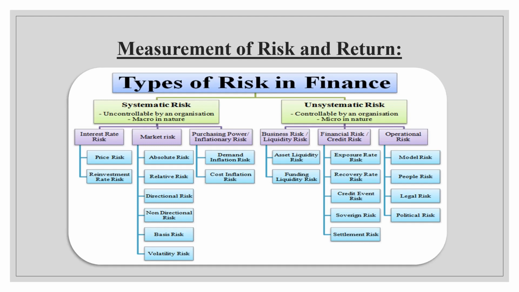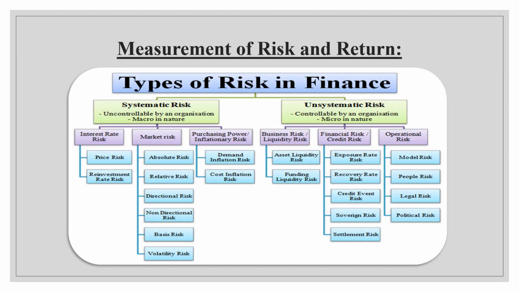Now coming to the measurement of risk and return, as I said, each and every investment has its own risk and return, right? Here, there are two types of risk: systematic risk and unsystematic risk. Systematic risks are uncontrollable, macro in nature, external, affected by the external environment. Whereas unsystematic risks are affected by the internal factors of the organization, can be controllable, and are micro in nature. So these are the various types of risk.